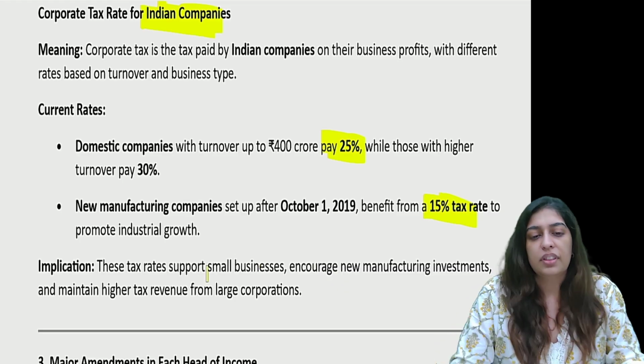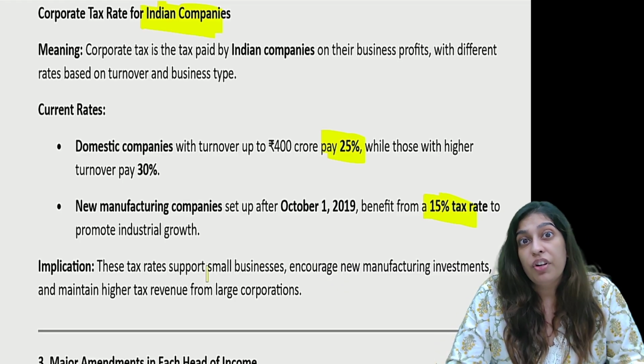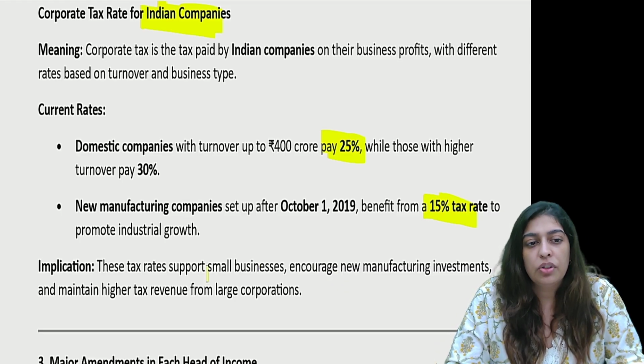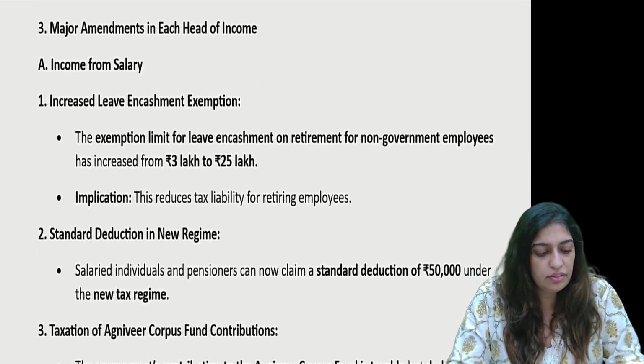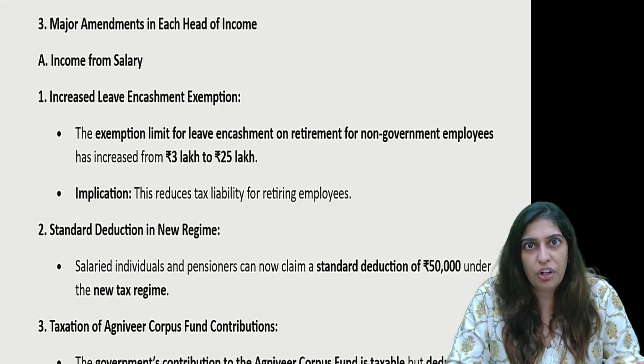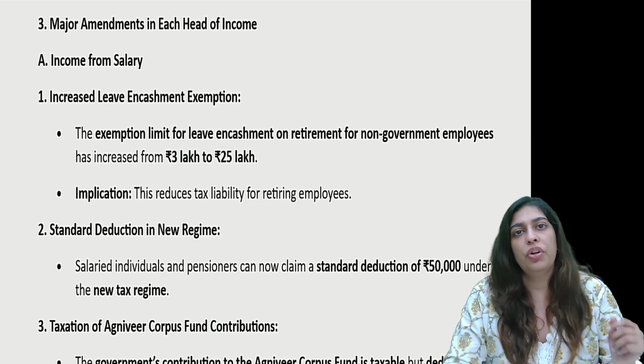Okay, so however, if you're an LLP, it is a 30% tax rate, so that is why a company is generally preferred. Now this is for your slab rates and tax rates. Let's go to your 5 heads of income.